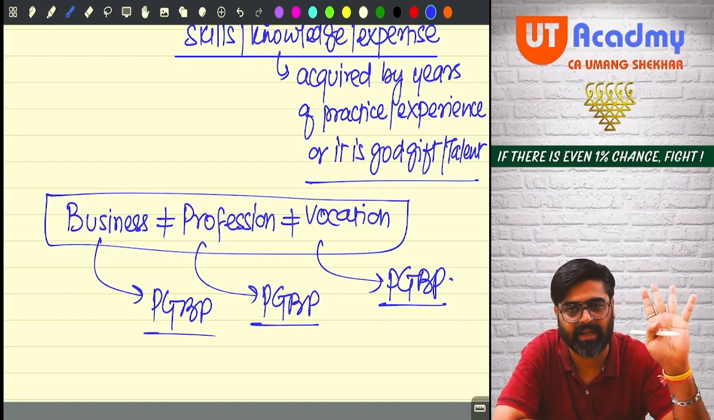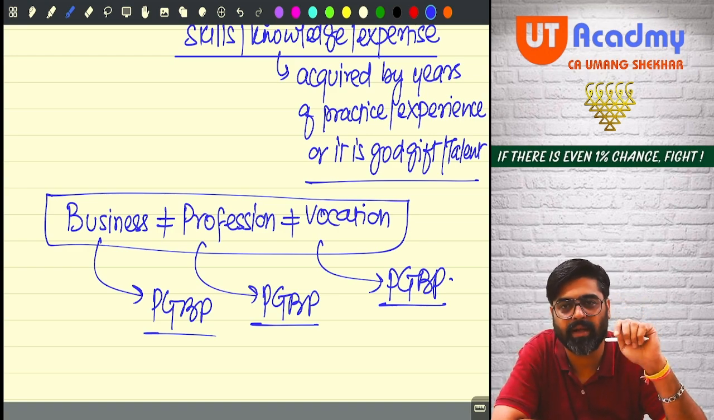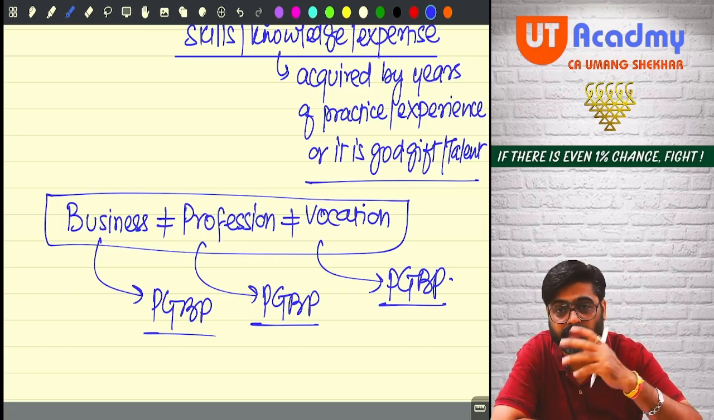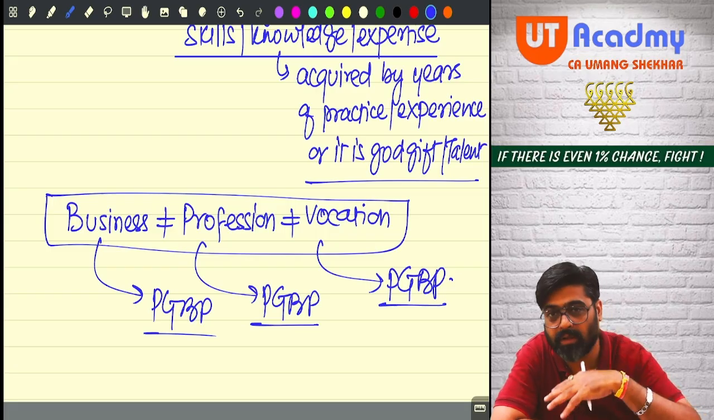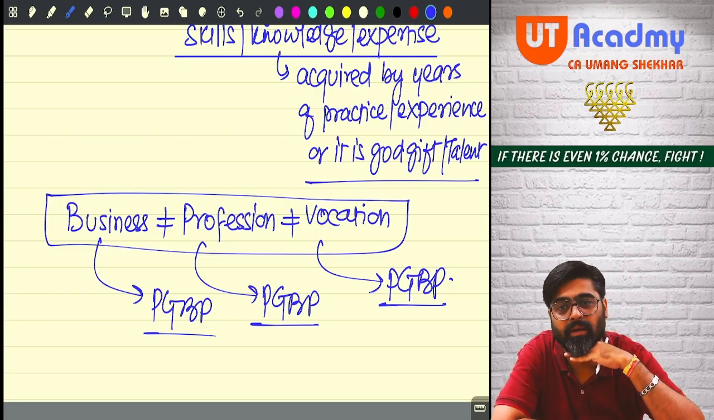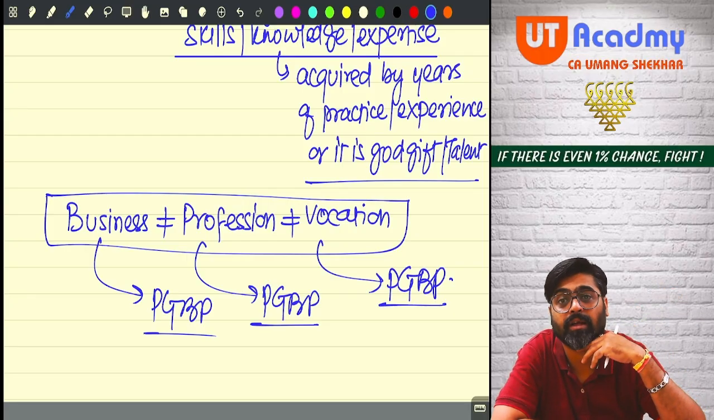So this basic understanding is required. Have you understood? So the income of cricketers will be taxable under PGBP. Income of dancers, professional dancers, will be taxable under PGBP. Income of auditors of a company, chartered accountants, will be taxable under PGBP. Income of practicing company secretaries will be taxable under PGBP. Income of doctors practicing medicine will be taxable under PGBP. Getting my point? Income of fashion designers, interior designers, taxable under PGBP.